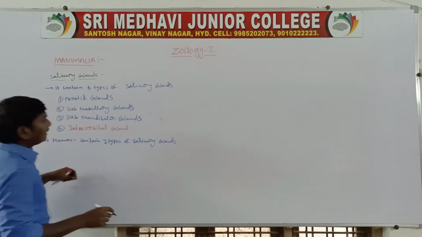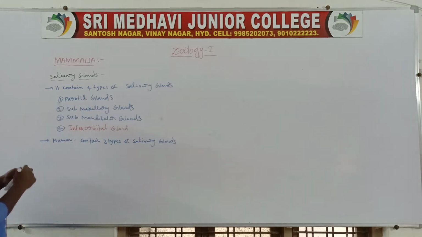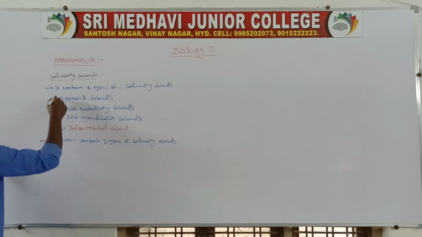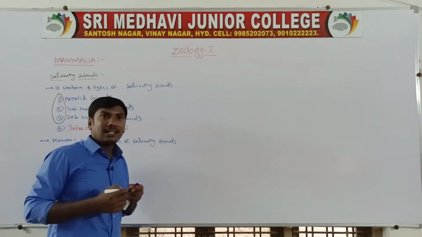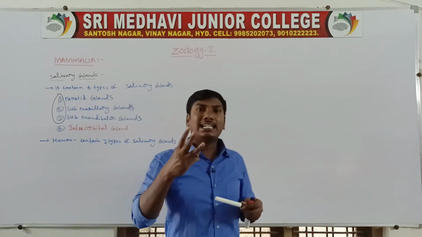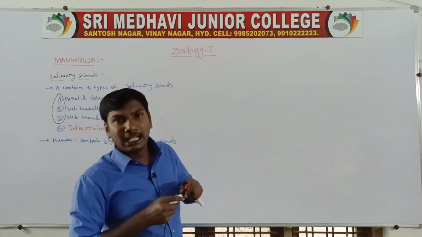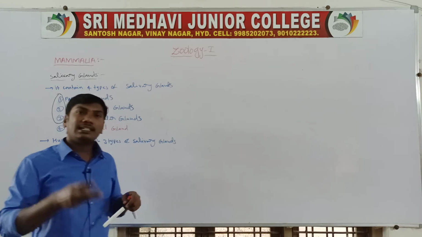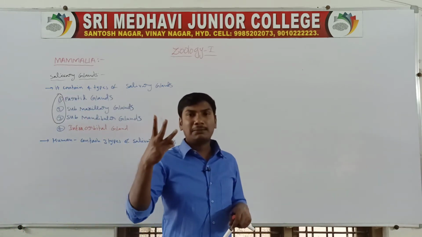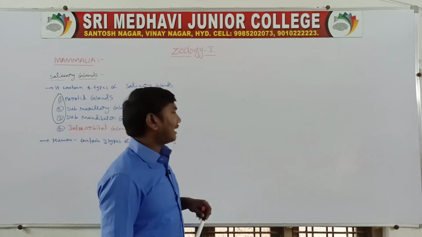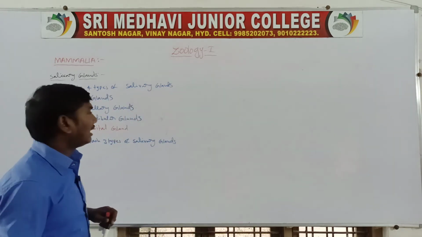Human beings contain only these 3 types of salivary glands: parotid glands, submaxillary gland, sublingual glands. The other mammals contain 4 types of salivary glands: parotid gland, submaxillary gland, sublingual gland, and infraorbital glands. So they are the salivary glands.